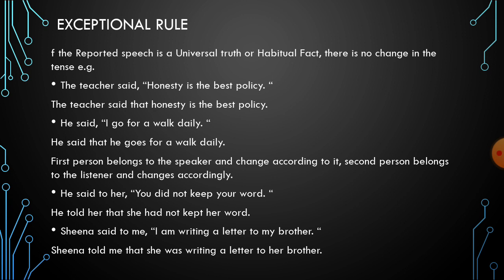Next sentence is, Sheena said to me, I am writing a letter to my brother. Here, I am writing a letter to my brother is present continuous, and present continuous will change into past continuous. So, we will turn it like this. Sheena told me. In order to remove commas, we will have that. I is first person, it will change according to the speaker. Speaker is Sheena. And we will say that she was writing a letter to her brother.